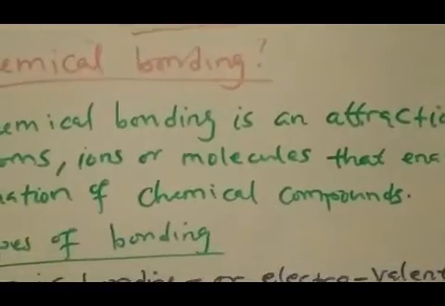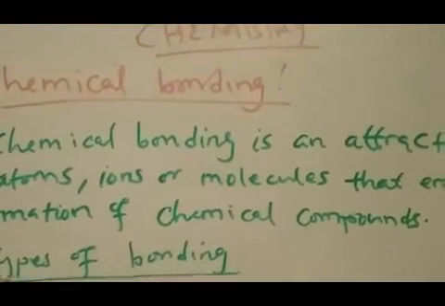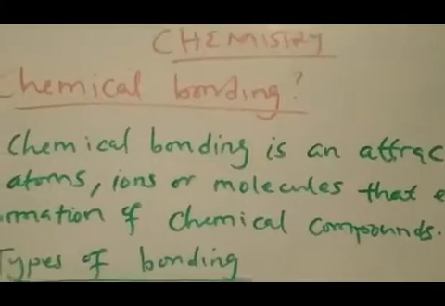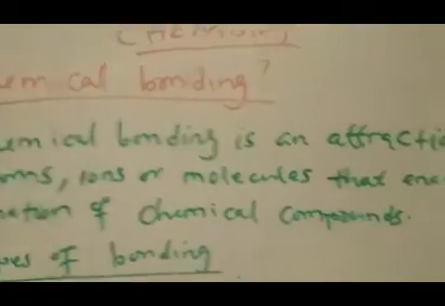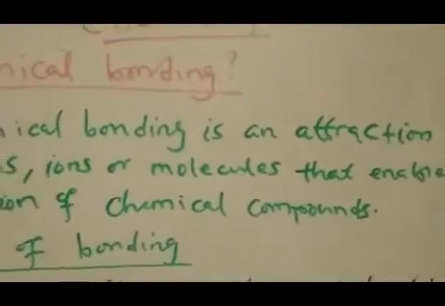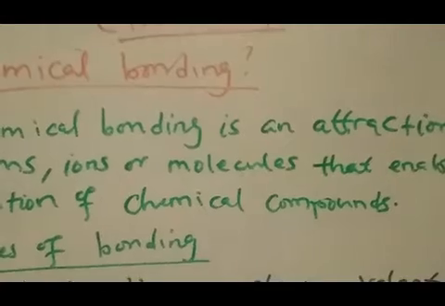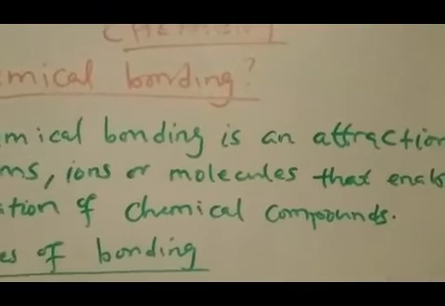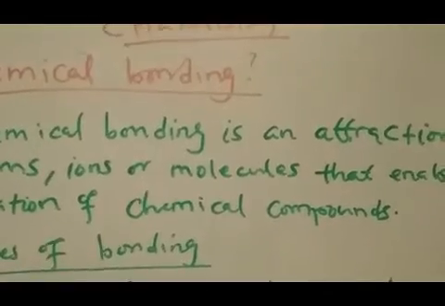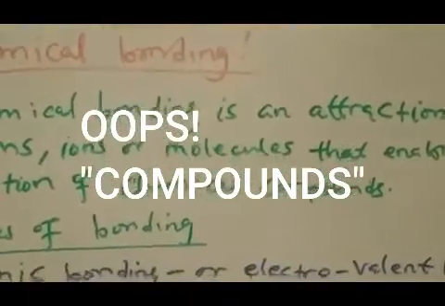There are a lot of things that you need to understand about chemistry, and much more about chemical bonding. When you talk about chemical bonding, we want to know how many types of bonding we have, and what some of the mechanisms are that occur when atoms, ions, and molecules combine to form compounds.